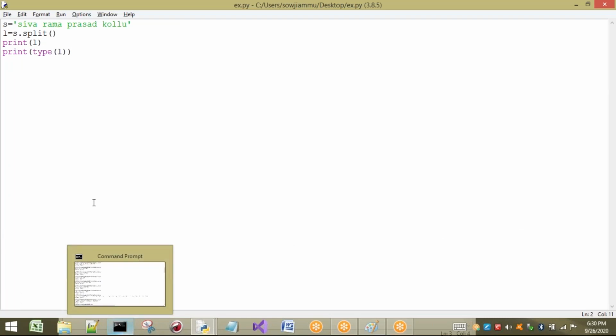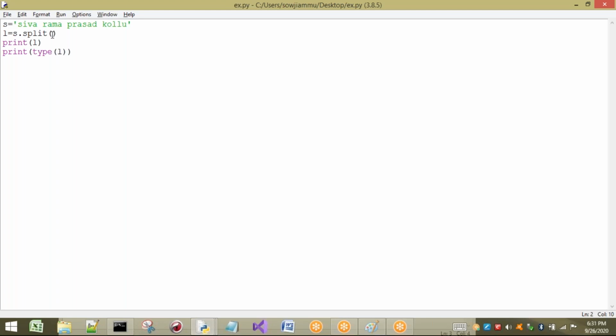Sir, why have you not given any separator here? By default, if you do not give the separator, it will be space. If you want to give any specific separator, you can give. But now it should be space, so I have not given anything here. If you give space also, it is going to work. No problem. Okay, so this is about the basic examples of string and list.